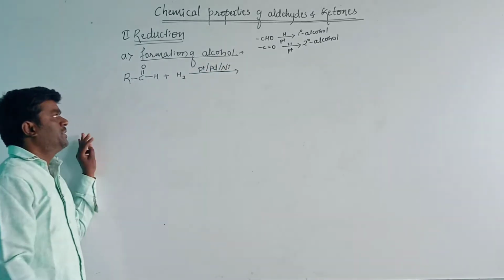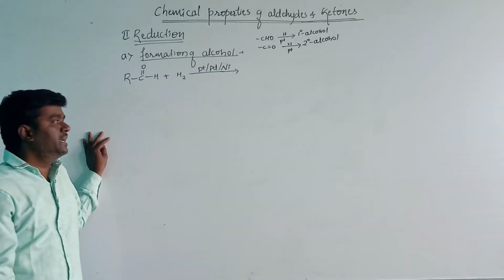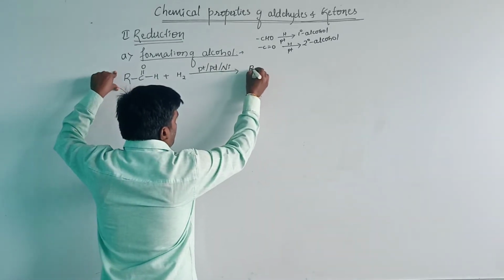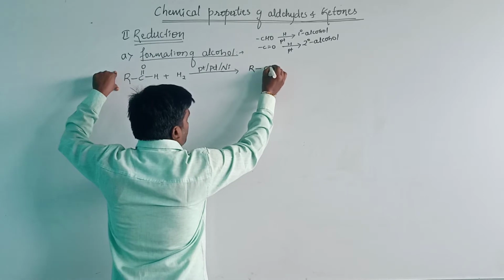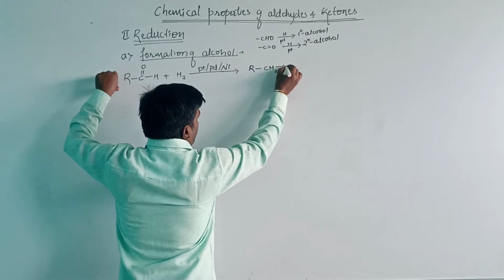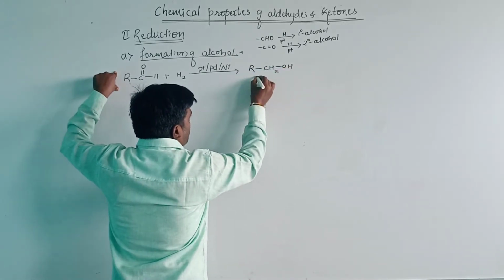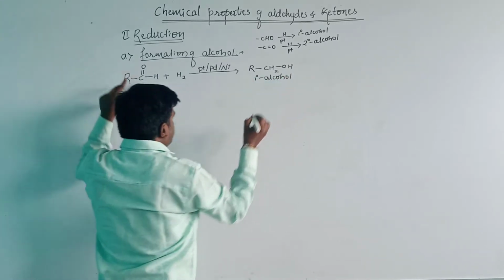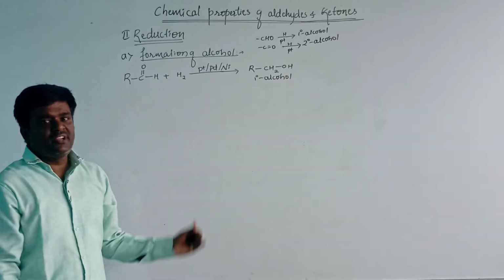These catalysts are used as a reducing agent, and it will give RCH2OH as the product. That is, a primary alcohol will be produced. This is the general representation of the reaction.